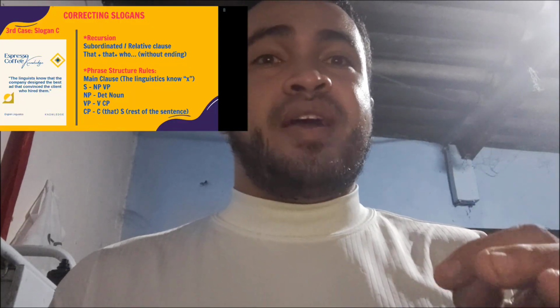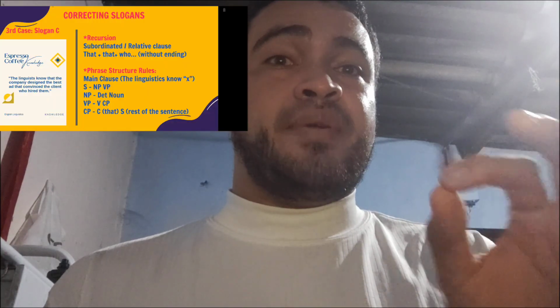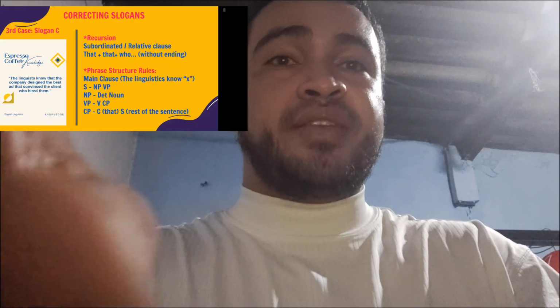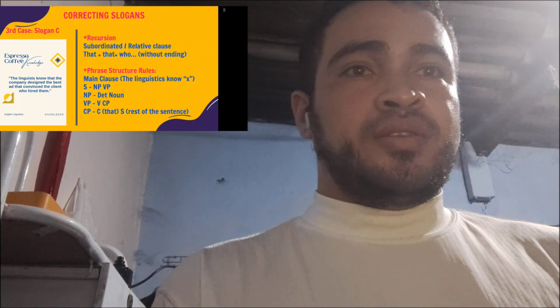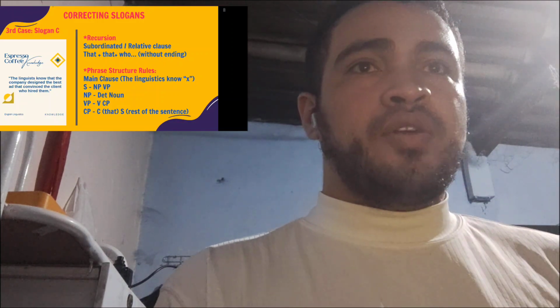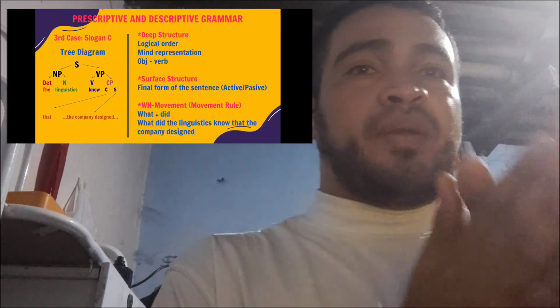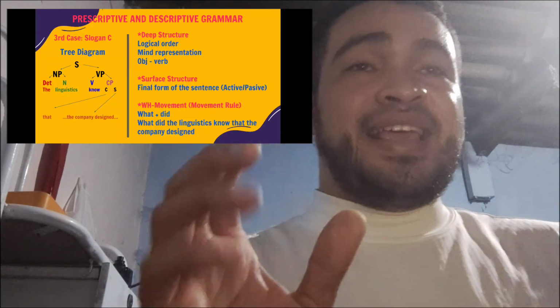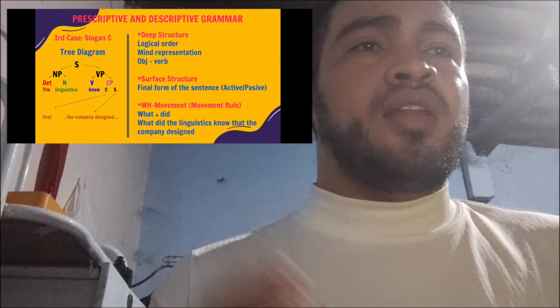The verbal phrase is divided into verb and complement phrase, and the complement phrase is divided into complement and the rest of the sentence. In the tree diagram, as we can see, it always starts with a noun phrase and a verbal phrase, and each word has a specific function to create the slogan or the main clause.